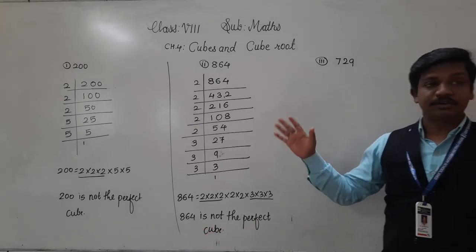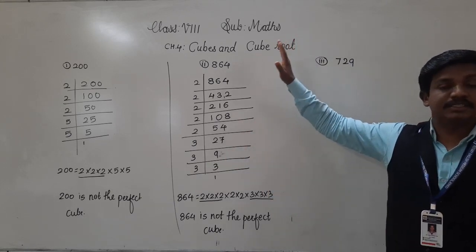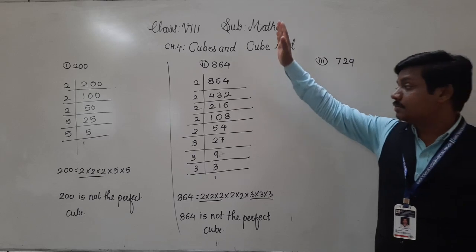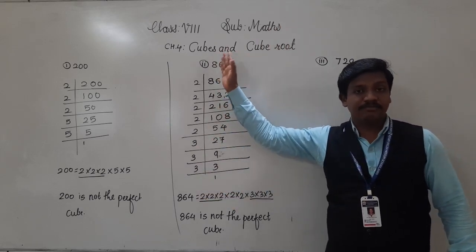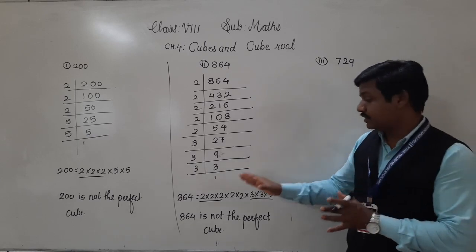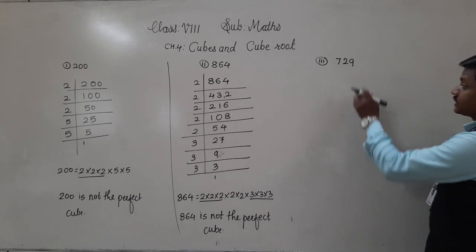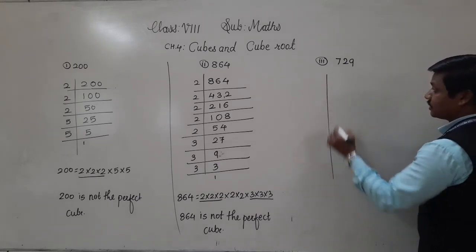Understood? So if the given number is a perfect cube, then all the prime factors of that number which you will get will form triplets of the prime factors. Okay, so let us see about 729.